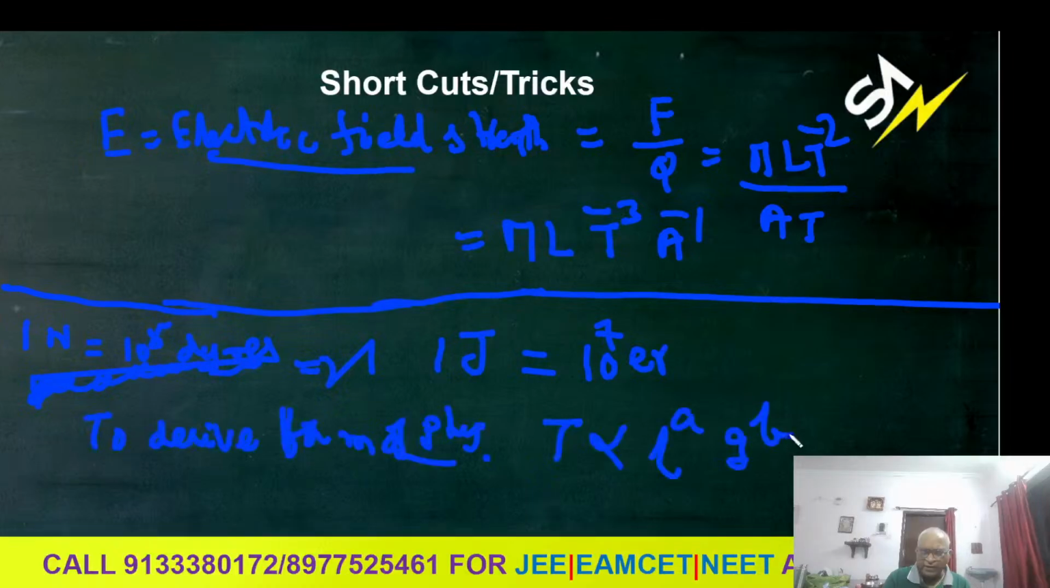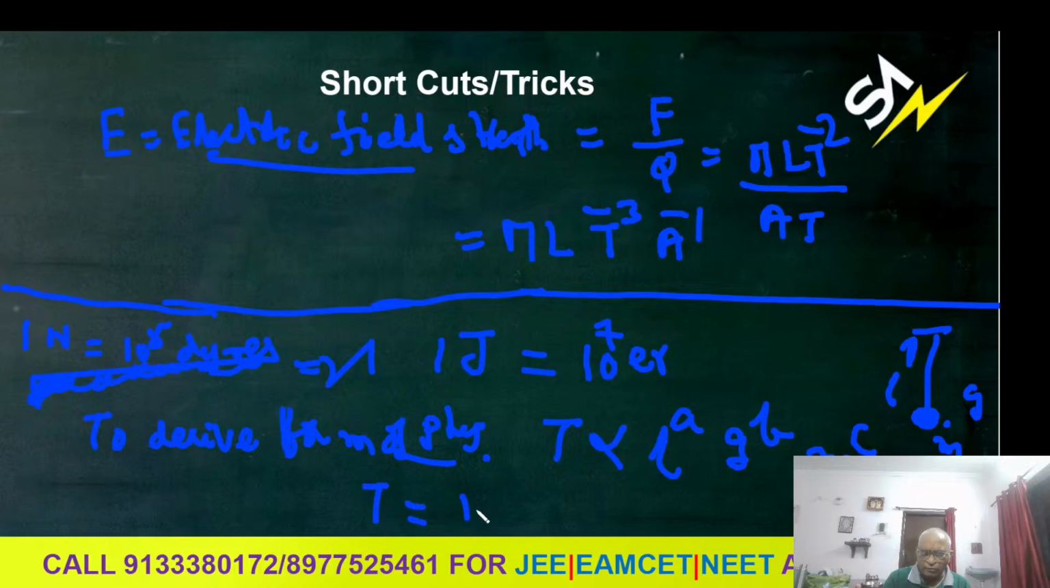To derive the formula of the time period, it depends on length L, g to the power of b, and depends on the mass of the bob. So you know the simple pendulum. This is called length, this is called mass. It depends on g also. How it depends, we don't know.